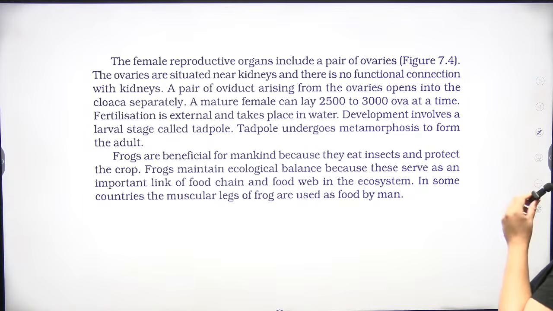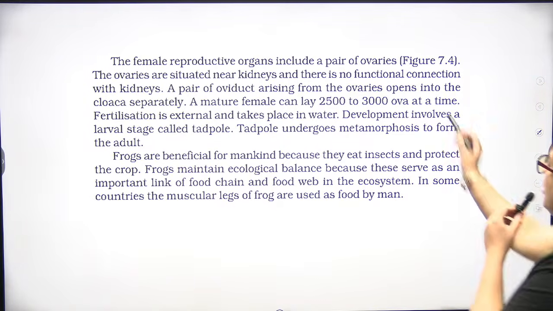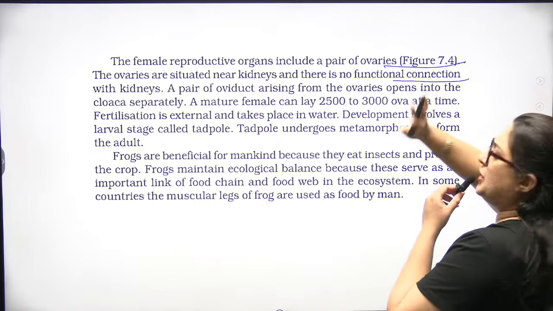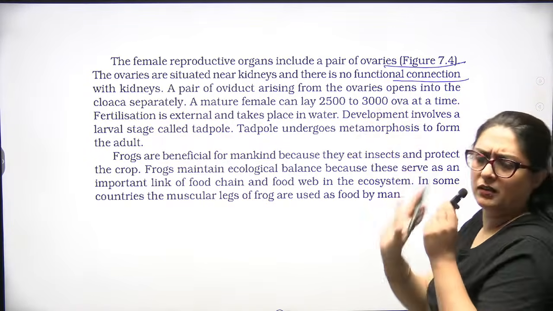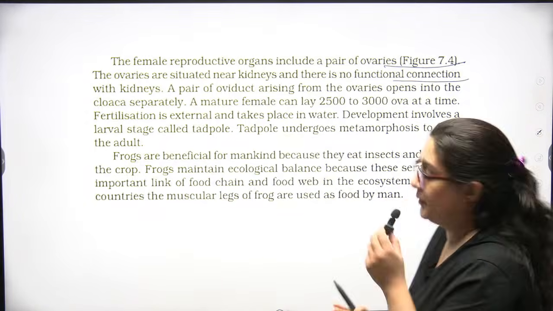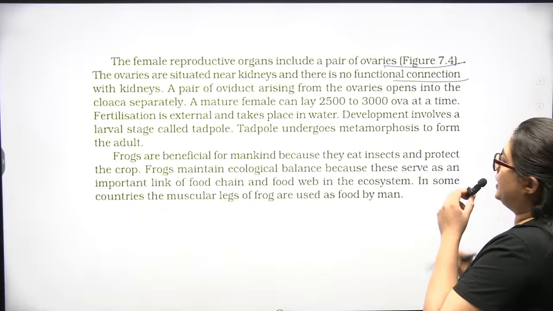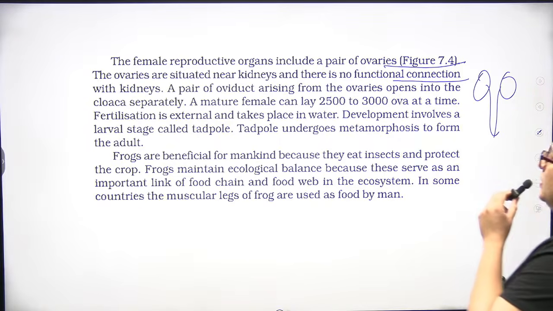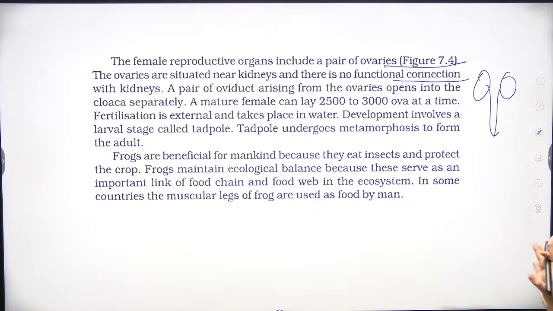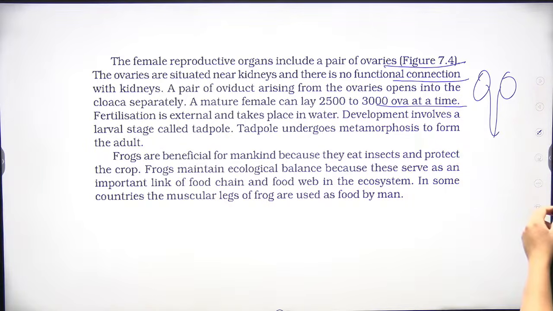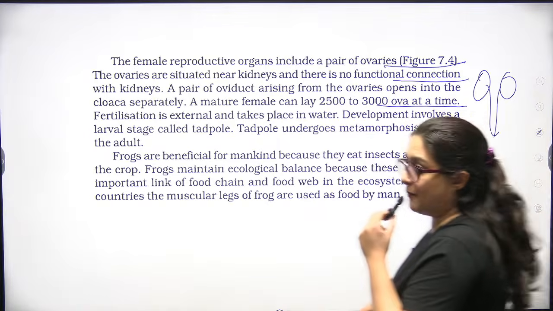Female reproductive organs include a pair of ovaries situated near the kidneys. No functional connection, only situation is there. They are situated near the kidneys, but no functional connection. A pair of oviducts arises from the ovaries and opens into the cloaca separately. A mature female lays 2,500 to 3,000 ova at a time. Very important.